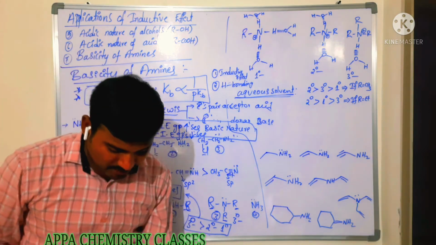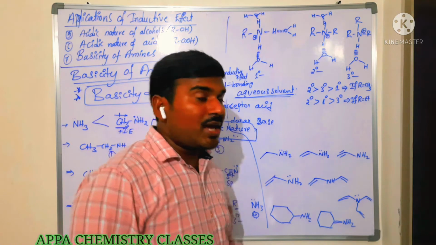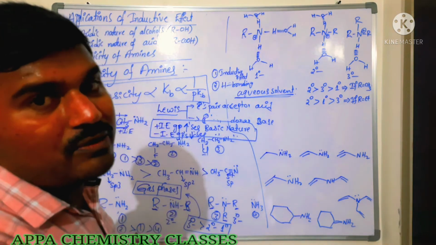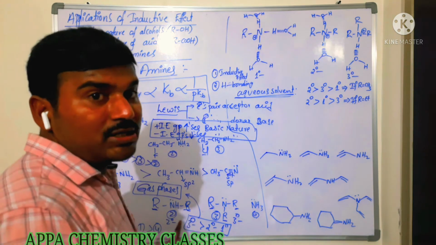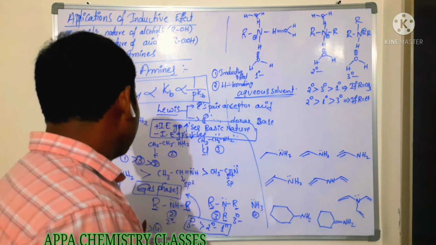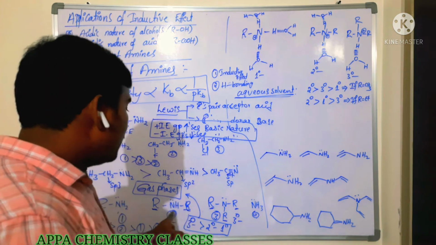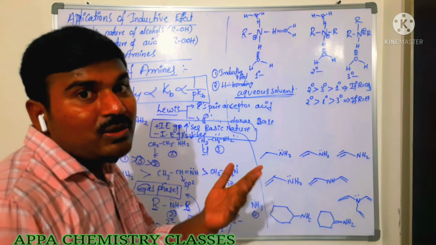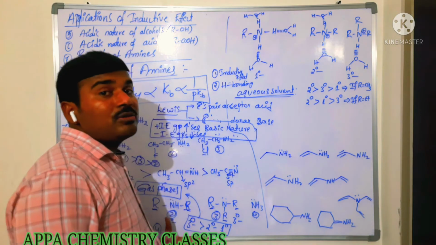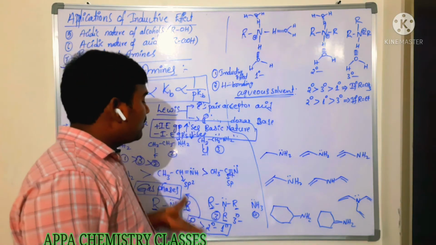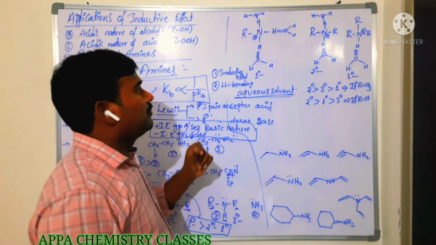In the gas phase, only the inductive effect plays the major role, because only electron releasing groups are there and there is no solvent at all. So as the number of electron releasing groups increases, its basic nature will be more.